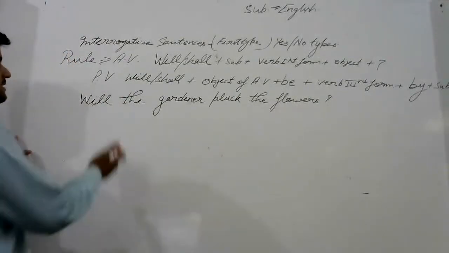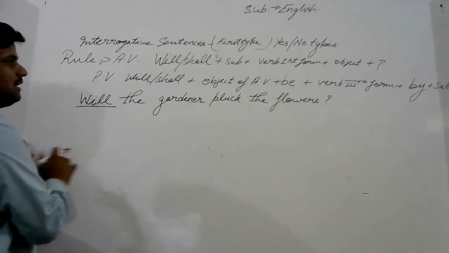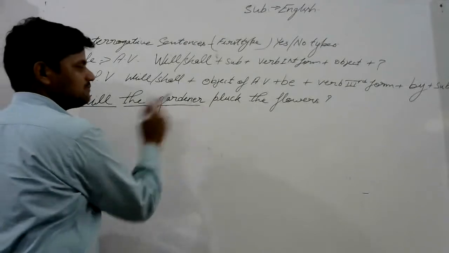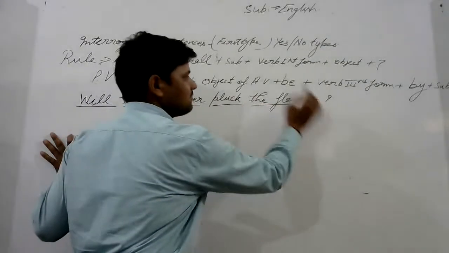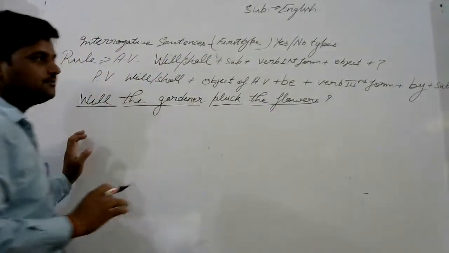In this sentence, will is the helping verb, the gardener is the subject, pluck is the main verb, the flowers is the object. Understand?